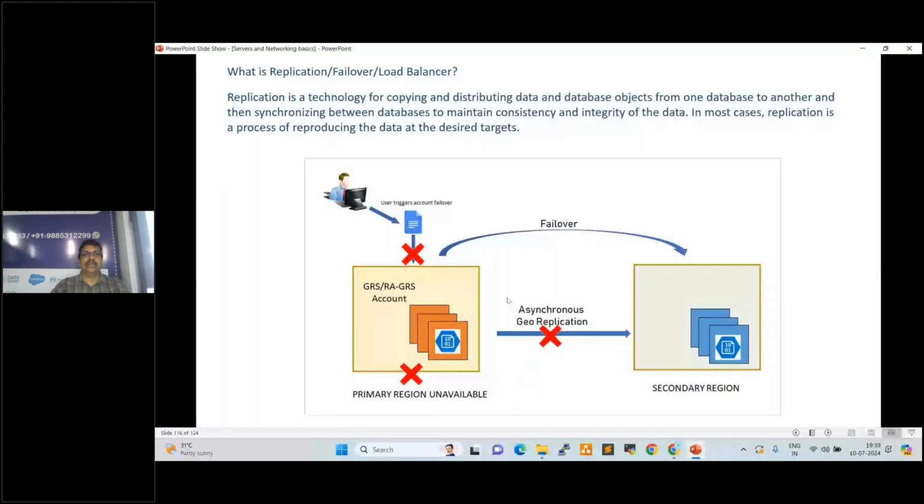VPN is different. VPN is virtual private network. Okay, that is different.